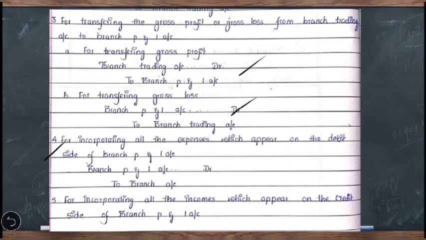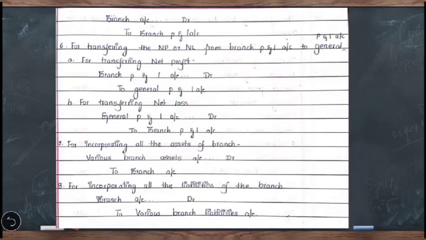Now coming to the fourth adjustment or fourth entry, for incorporating all the expenses which appear on the debit side of the branch profit and loss account, and the entry will be branch profit and loss account debit to branch account. Then the fifth one, for incorporating all the incomes which appear on the credit side of the branch profit and loss account, and the entry will be branch account debit to branch profit and loss account.